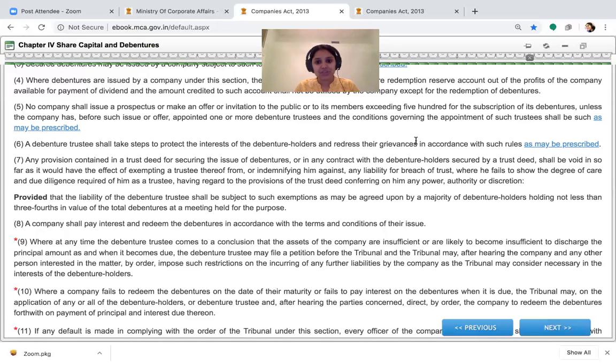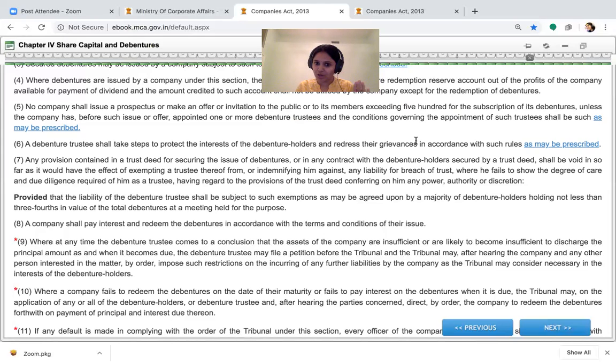The trustee will also ensure that the debentures are redeemed on time and the interest is paid on time in favor of the debenture holders. If there was a default or an extension required, that has been appropriately sought from them, and only then is a delayed payment made. That is also ensured by the debenture trustee.